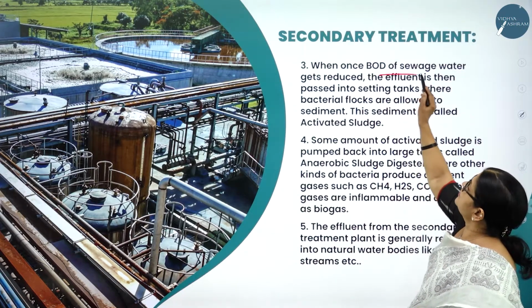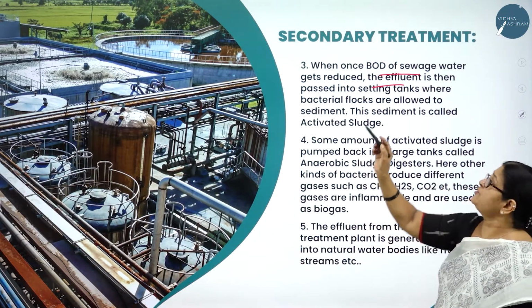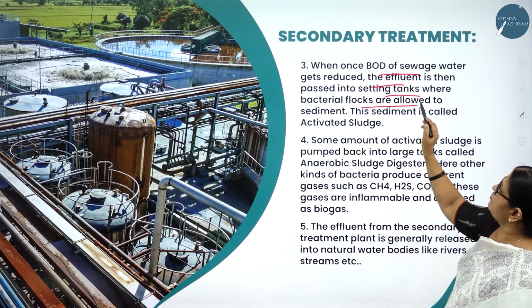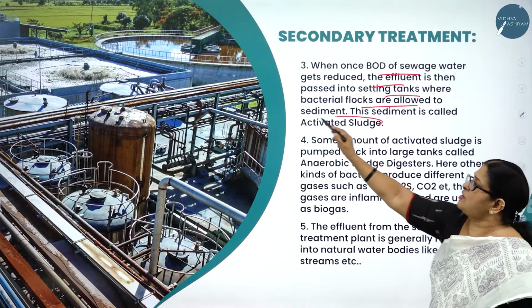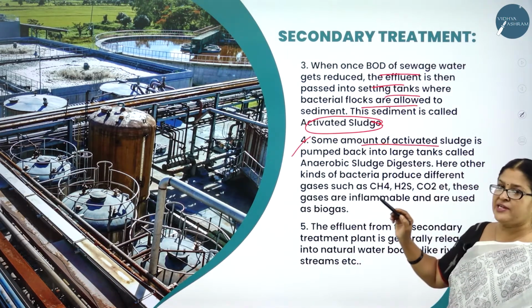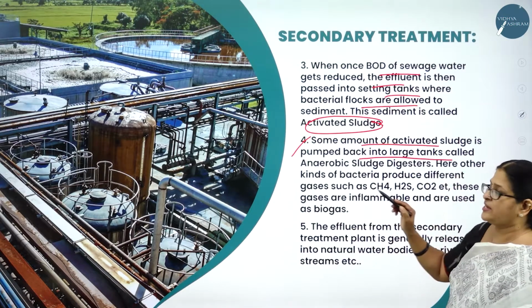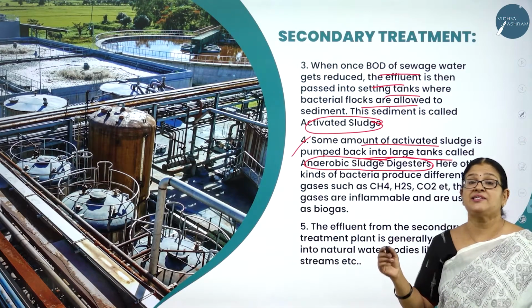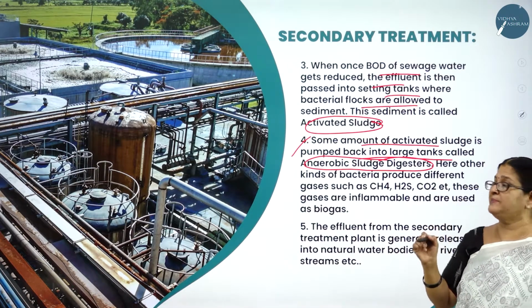So once the BOD of sewage gets reduced, the effluent is then passed into settling tanks where bacterial flocs are allowed to sediment, and this is called as what? Activated sludge. Next, some amount of activated sludge is pumped back into large tanks. What do you call that tank? Anaerobic sludge digesters. All these terms please remember.